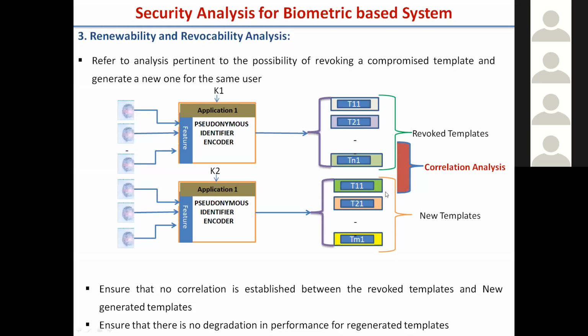The correlation between the newly generated and the already compromised one should be none.